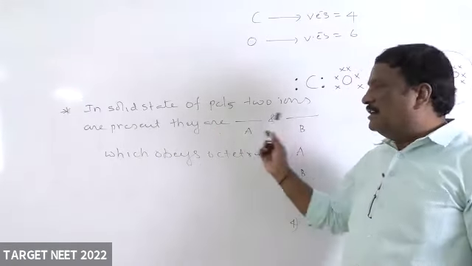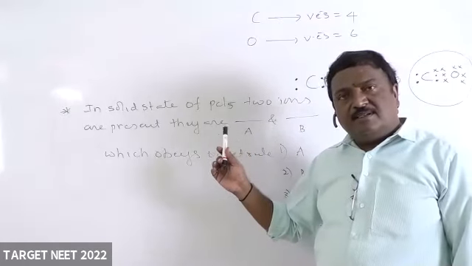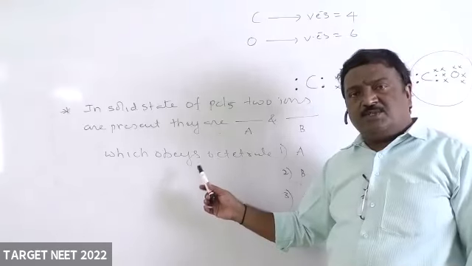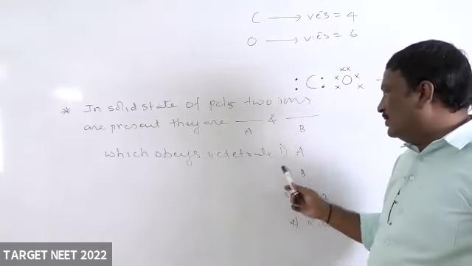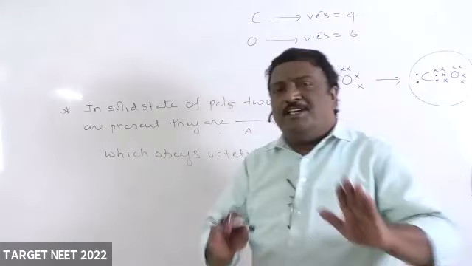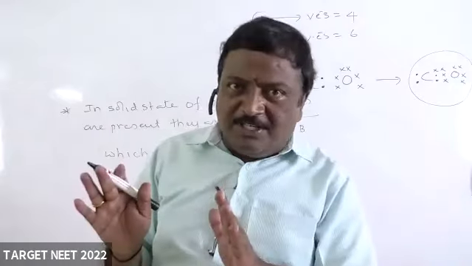They are A and B. Which of these two ions obey octet rule? A or B, A and B, none.